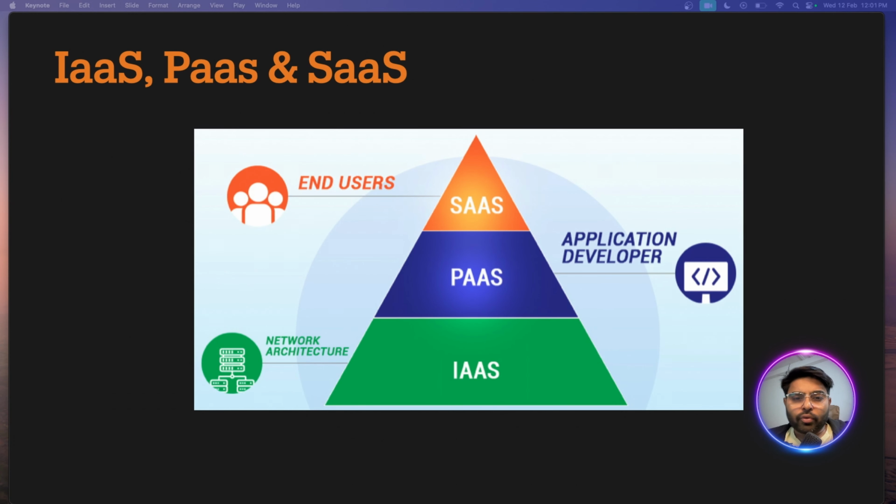Here comes software as a service. SaaS delivers fully functional software applications via the internet. The software is hosted and managed by the provider, and users simply access it via a web browser. Here, users have no control over the underlying infrastructure or platform. They are just using the software as a service.